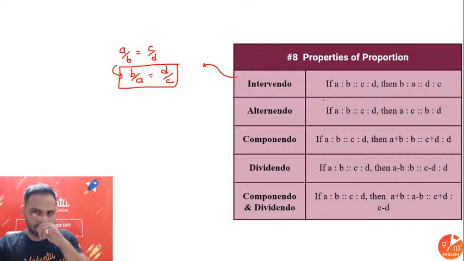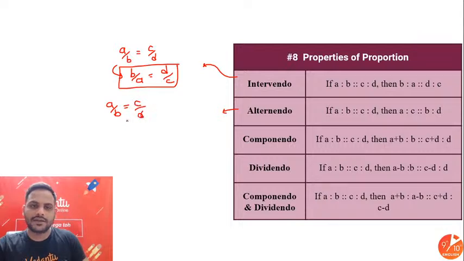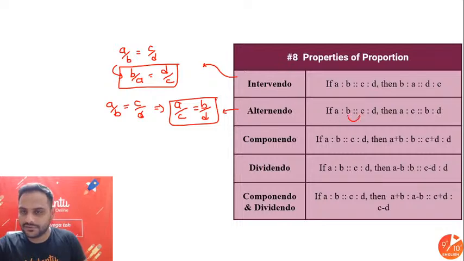Simple, same rule. Second rule, alternando: suppose I have A by B is equal to C by D, I can interchange B and C. B will go there in multiplication, C will come in division. So we have A by C is equal to B by D. We are changing the places of B and C, that is why alternando.